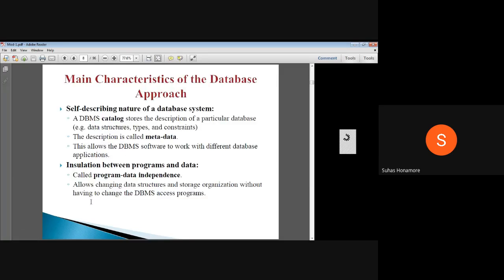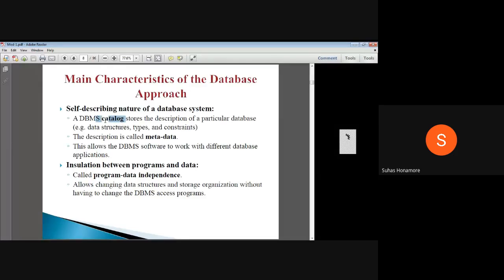Okay. So now we'll go ahead with the next part, that is the main characteristics of a database approach. Whenever you are using the database approach, what are the main characteristics? By default, it should have them. Nowadays, whatever database you are using provides these kinds of characteristics. That is the self-describing nature of the database system. What does self-describing nature mean? Automatically it says how the database is defined itself. That is nothing but its catalog.